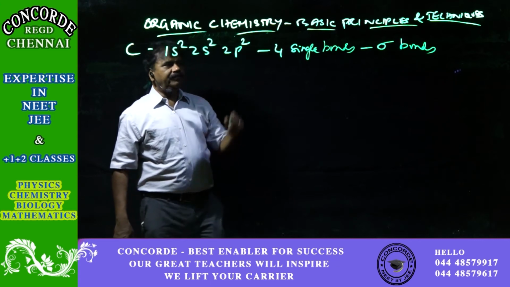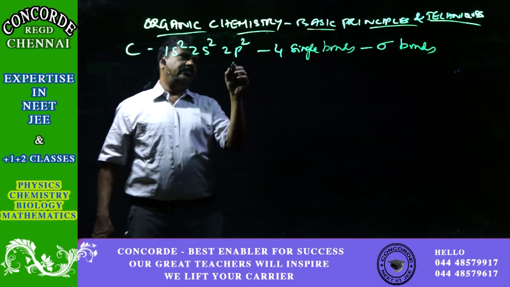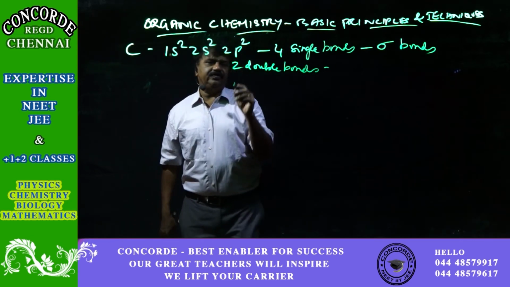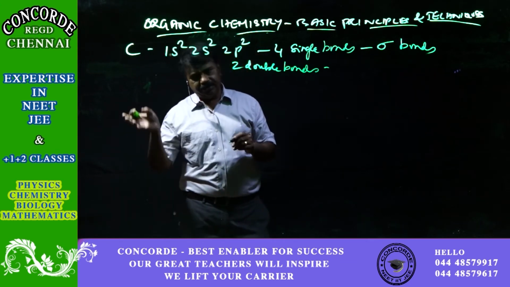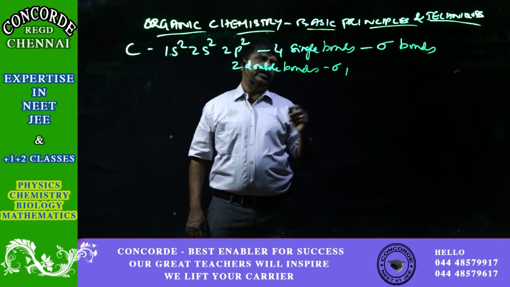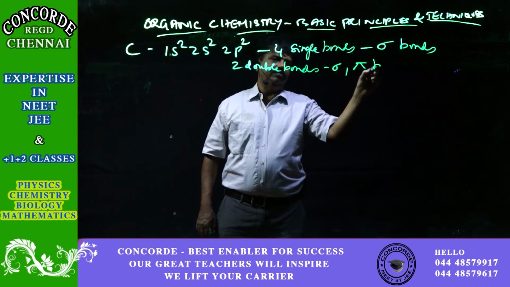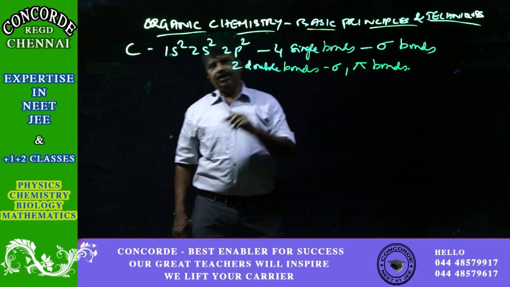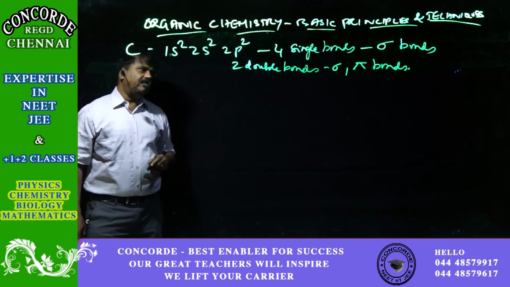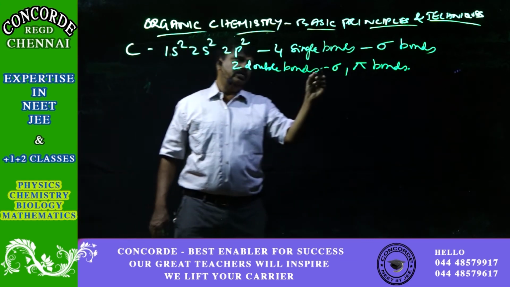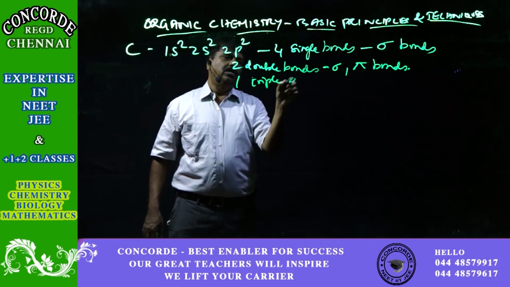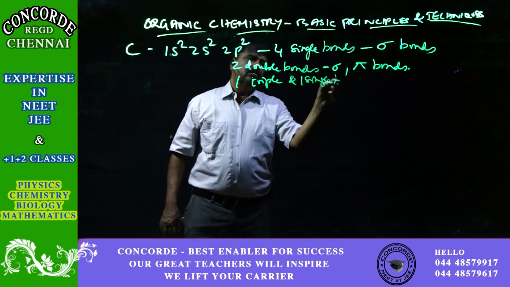Apart from that, it can also form 2 double bonds, in which the head-on overlap causes sigma bonds, and the sidewise or parallel overlap causes pi bonds. In the double bond, each double bond has one sigma bond and one pi bond. It can form two double bonds. Then it can also form one triple and one single bond.